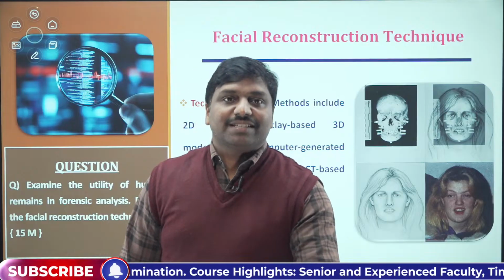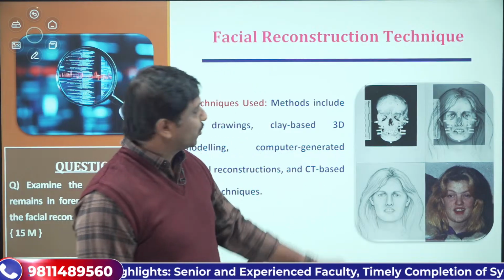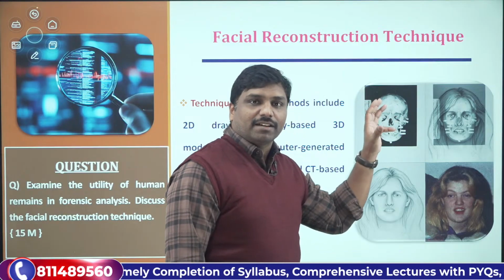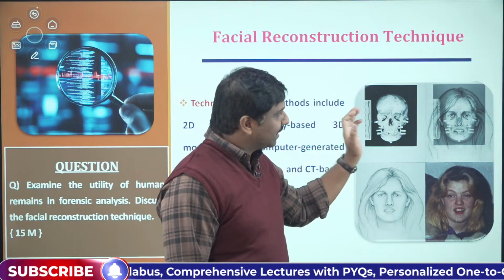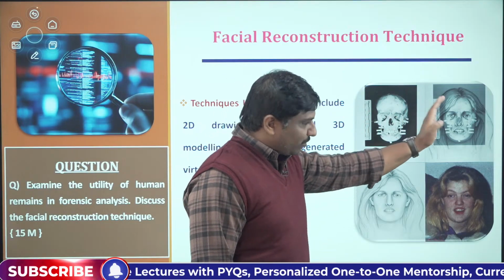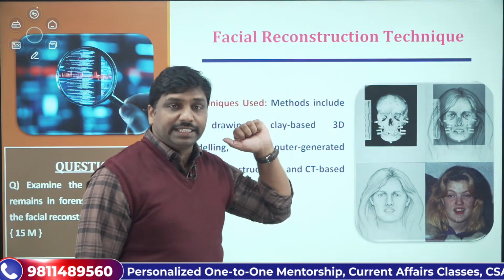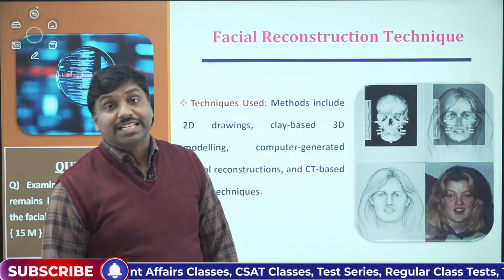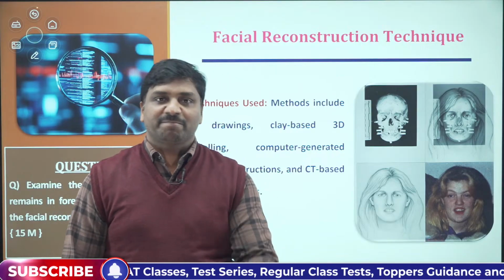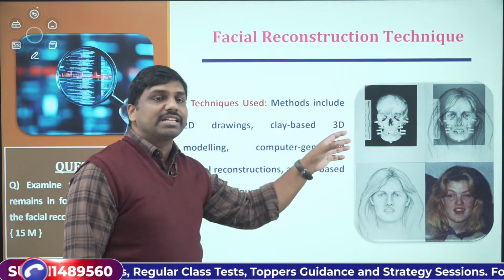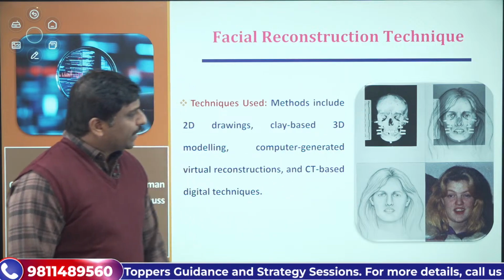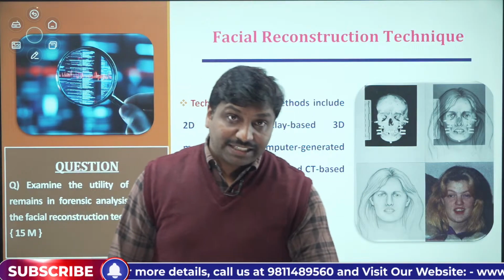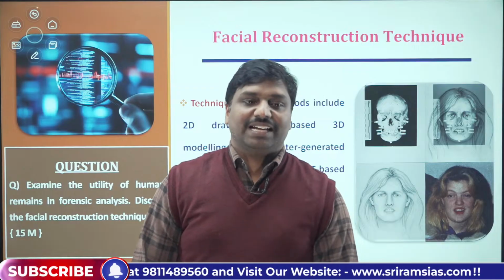Are you getting that? That's the basic facial reconstruction technique. You can see here, this is the skeleton that was available. They will go for clear-cut analysis of the measurements of the skull and all those things. Then accordingly, they will try to trace the identity of the person. They will try to reconstruct this in a systematic fashion. That is basically known as the facial reconstruction technique. Now, what is the utility of this, and what are the other key components of this? This we have to mention.